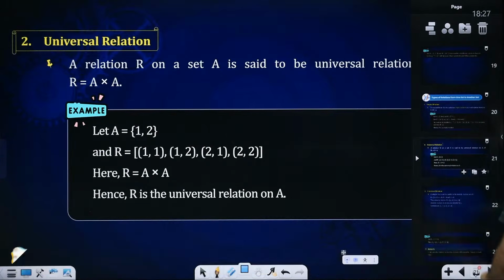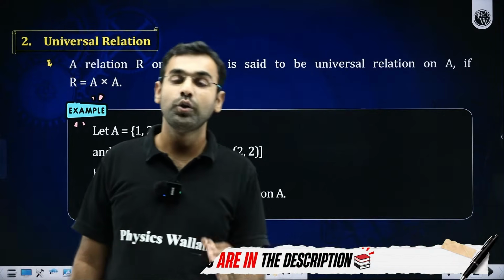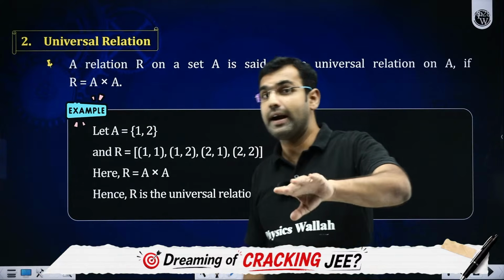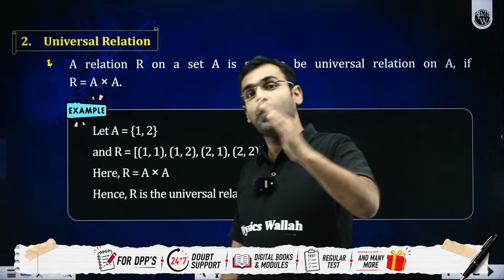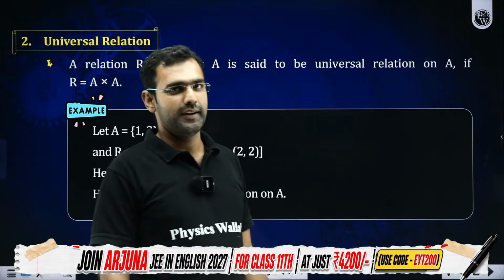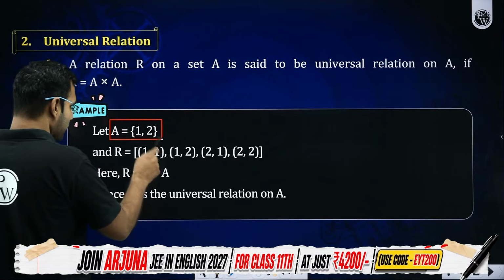Similarly, there exists a universal relation as well. Universal relation means, empty had nothing, so universal will have everything. What did I just say? I said that let's say here A is {1, 2}.